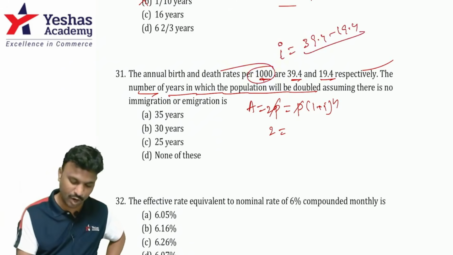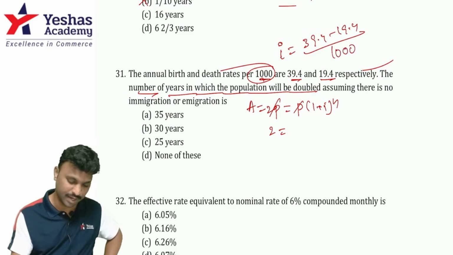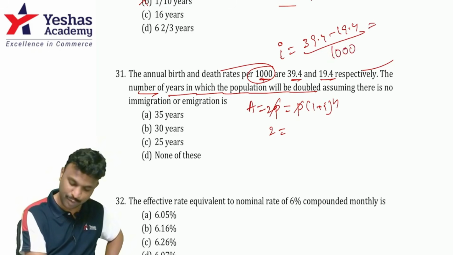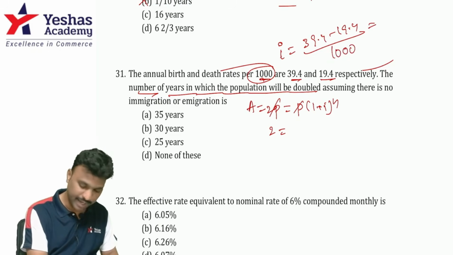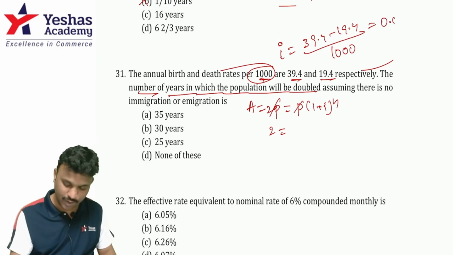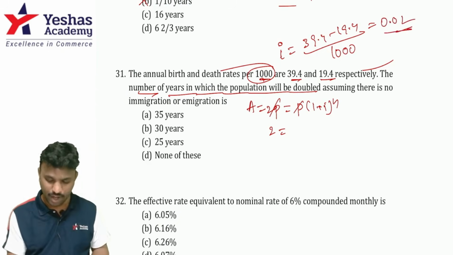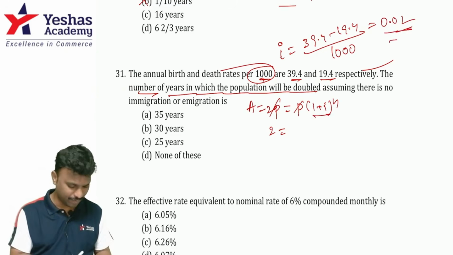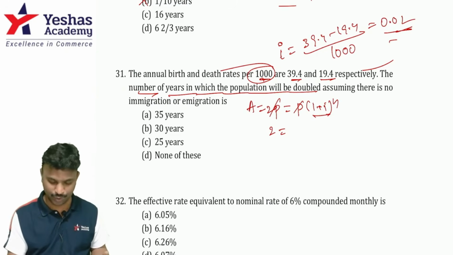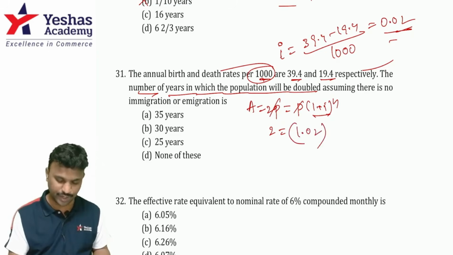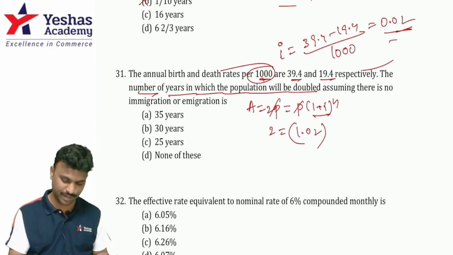Out of how much? It's not out of 100, it's out of 1000. So it's 39.4 minus 19.4 divided by 1000. That fetches me how much? 0.02. So I value, I got 0.02. It's not a percentage value, it's a decimal value. So 0.02 plus 1 is 1.02. Type 1.02 in the calculator. Now all you need to do is press into, keep on pressing equal until you get 2.